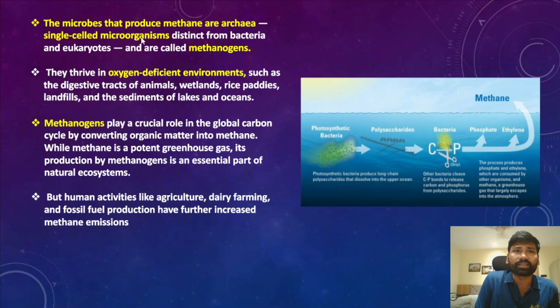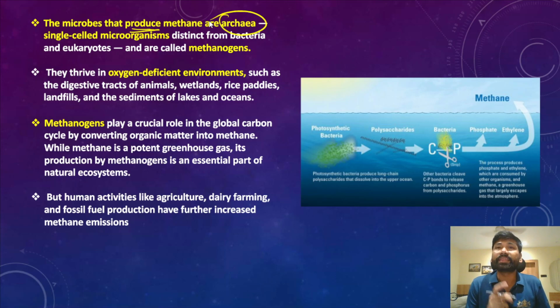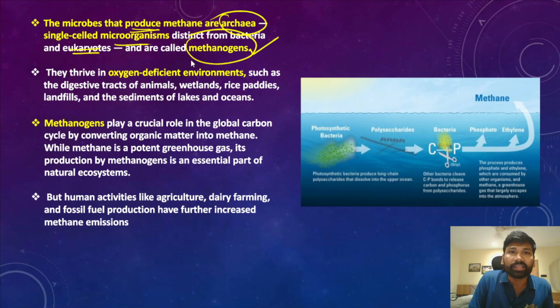And in fact, there are certain microbes which can produce methane, and they are known as archaea. They are single-celled microorganisms, and they are very different from bacteria and eukaryotes. They are called methanogens because they produce methane. They emit methane into the atmosphere. And in fact, these methanogens thrive in oxygen deficient environments.